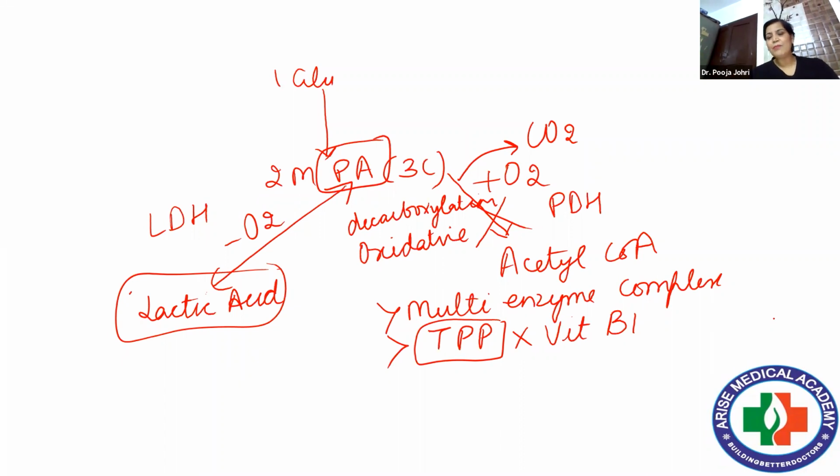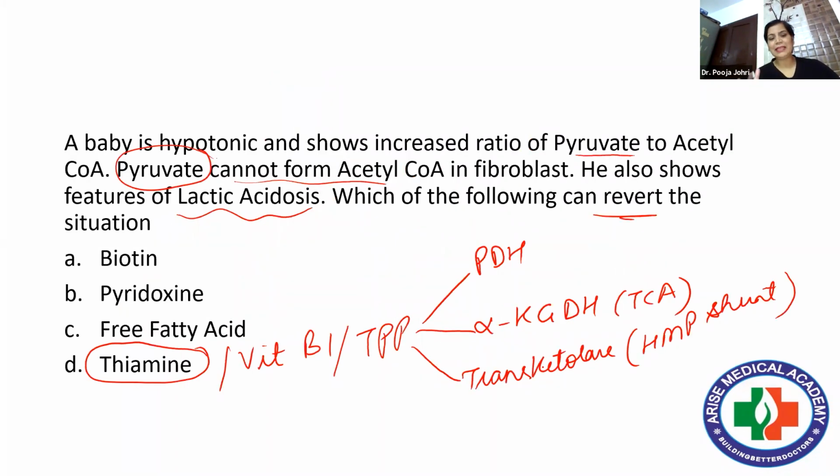And one very important point is that pyruvic acid being converted to lactic acid, the reaction is reversible. Pyruvic acid, when it is converted into acetyl coenzyme A, this reaction is irreversible. And that is why we say that we can convert carbohydrates to fats. Reverse is not possible. Right? So obviously the answer is simple, thiamine.